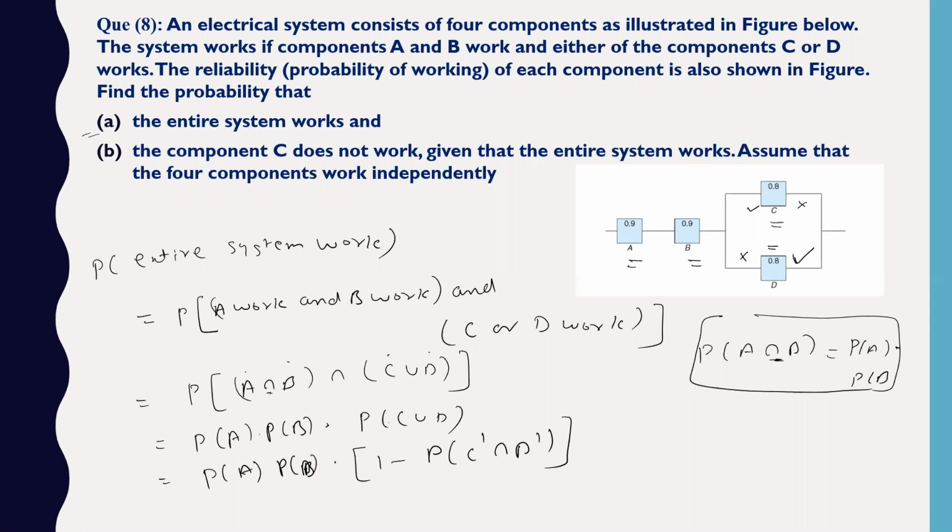So now it is easy. This will be probability of A into probability of B into 1 minus probability of C complement into probability of D complement. So now you can solve this easily.